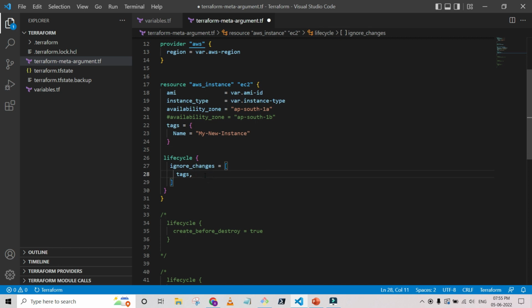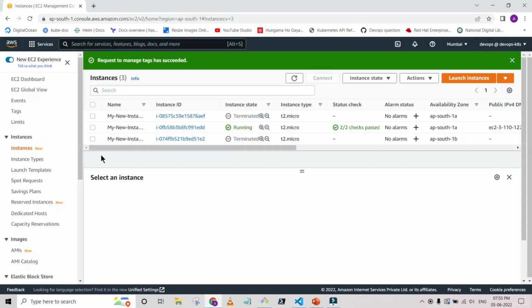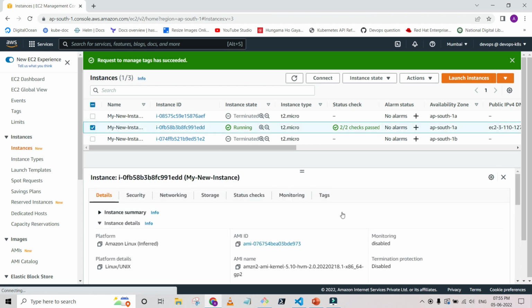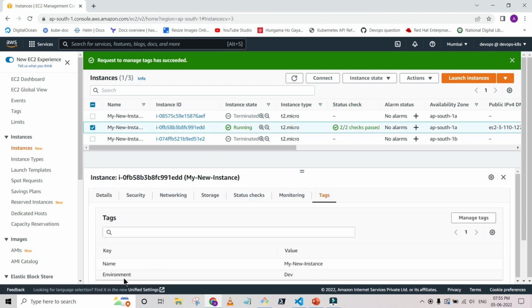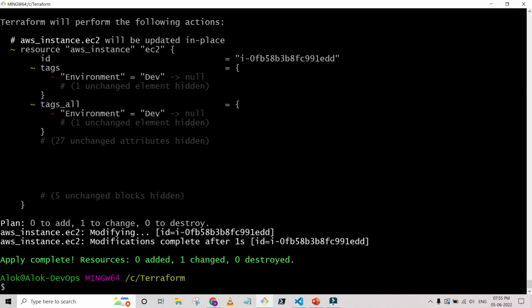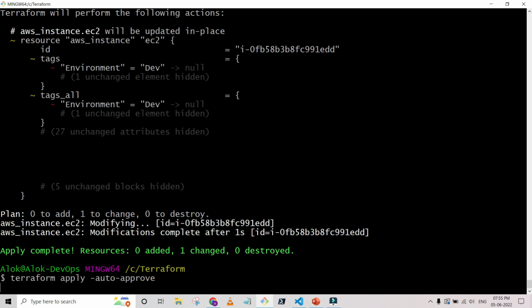You have to put a comma at the end so that you can add multiple attributes for that particular resource. Let me save it, and I already added one more tag again: name and environment. Again, I am going to apply it. This time I am not going to use the plan, I'm just going to apply it. I already saved the changes.